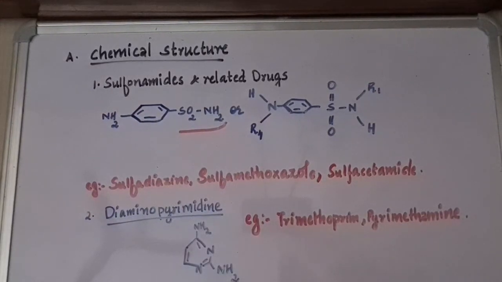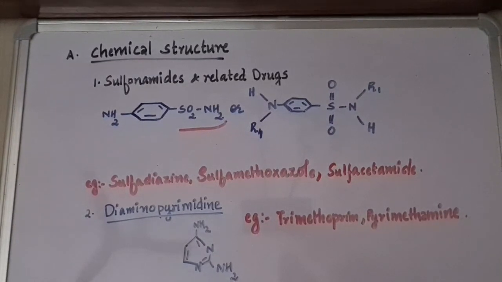This is the basic structure of a sulfonamide drug. Examples for sulfonamide drugs are sulfadiazine, sulfamethoxazole and sulfacetamide. The second one is diaminopyrimidines. This is the basic structure, the pyrimidine structure with the 2 amino groups, and examples are trimethoprim and pyrimethamine.